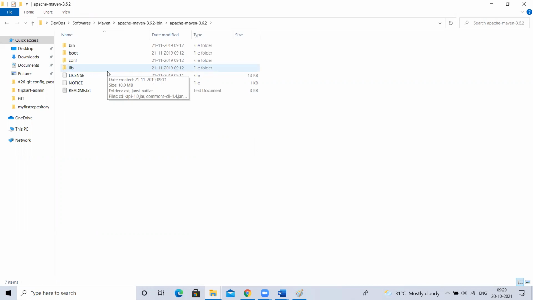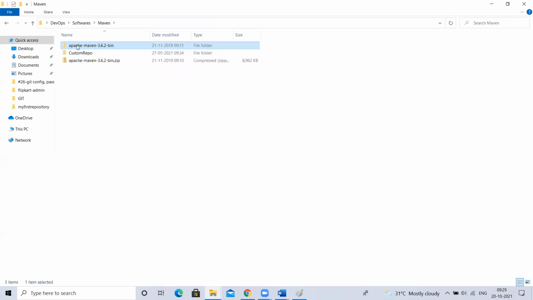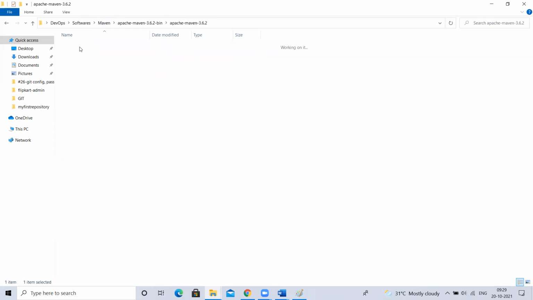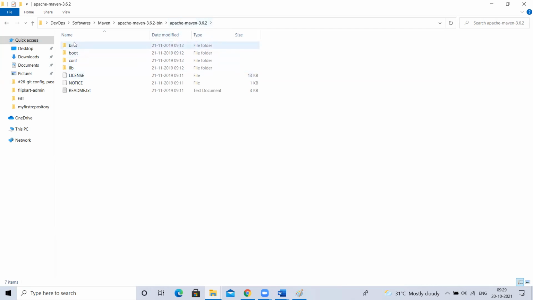Understood? For every software, whatever you configure, once you download it and extract it, you will see a folder. This is a parent. See, I downloaded Maven. So inside this again a folder is there. So this is my Maven's folder. Inside that, the related Maven software folders are there. This is nothing but a Maven home directory. So whatever is here, let's see about one by one. So under my Maven home directory, what is there? Bin. What does bin contain?